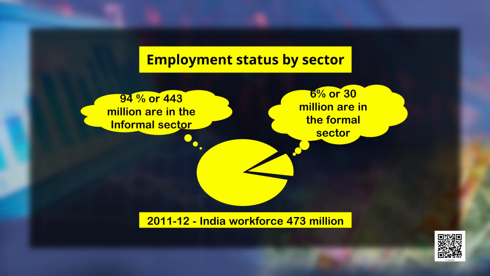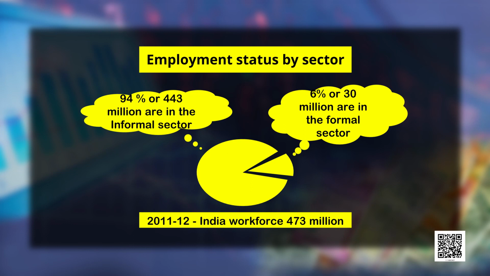You must be surprised to know that in India, around 473 million workers are employed. Out of this, the formal sector employs only 30 million people, that is only 3 crore people out of 47.3 crores. But on the other hand, in the informal sector, around 443 million people are employed, that is around 44.3 crore people.